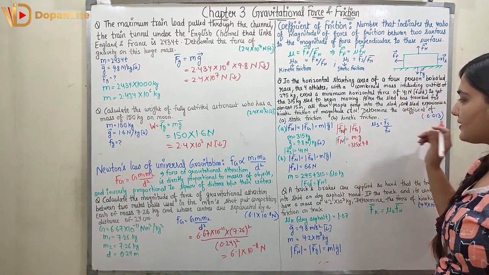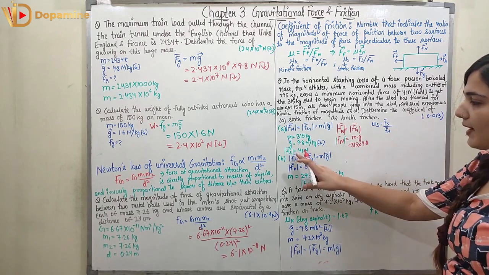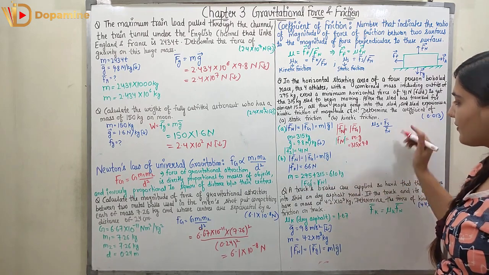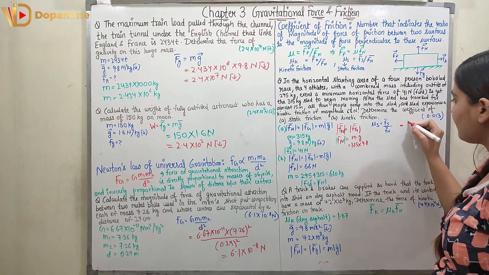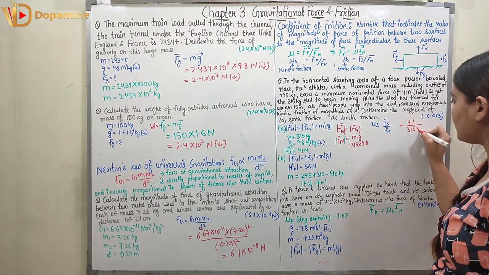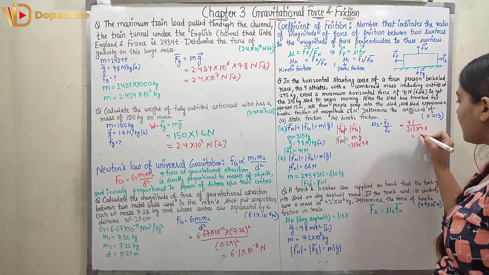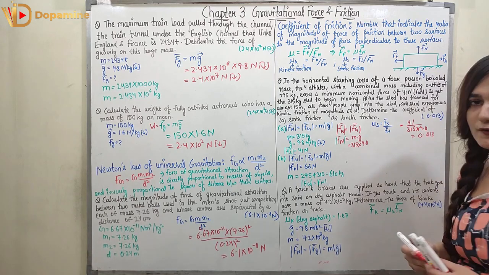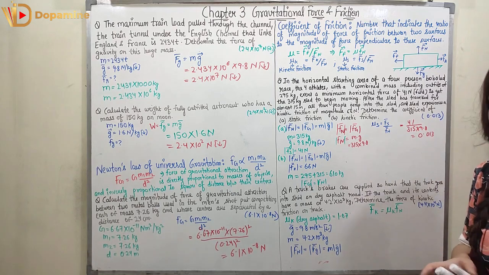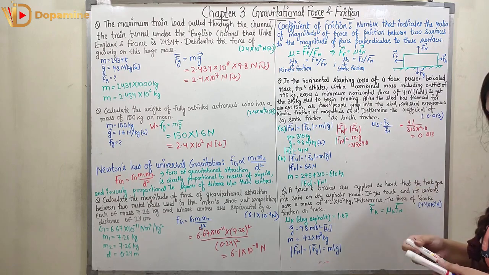So now mu s is Fs upon Fn. Now I know the magnitude of Fs, I know the magnitude of Fn. So I am going to divide them: 41 upon 315 into 9.8. So it will come out to be 0.013, because mu is just a number, it does not have any units. So it can be represented simply as 0.013.